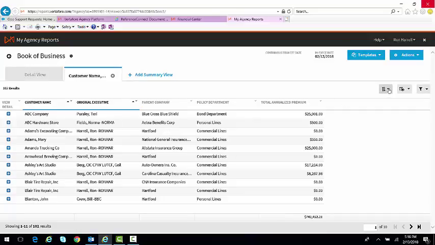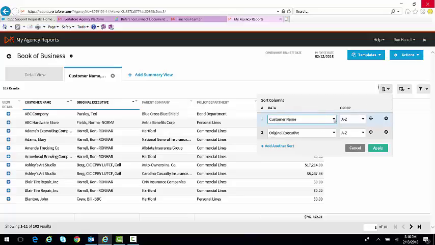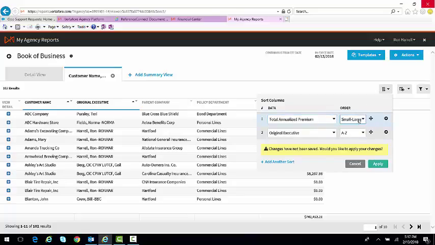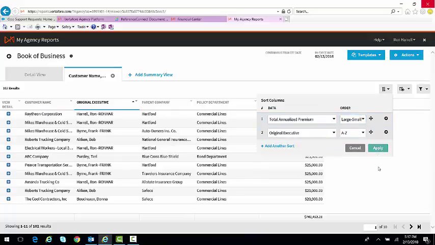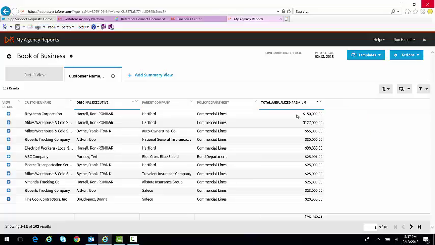I can even resort these numbers by saying, let me take that premium number and let's go largest to smallest so that I can, again, get a better perspective on this report. And when I do that, you'll notice that the system will put all of my premiums in a descending order here so that I can see very quickly from a book of business report who are my largest customers that I service. Here's my summary. I can go back to the detail. I can add another summary, or I can save this format so that every time I come to my book of business report, it will look exactly the same way for me.